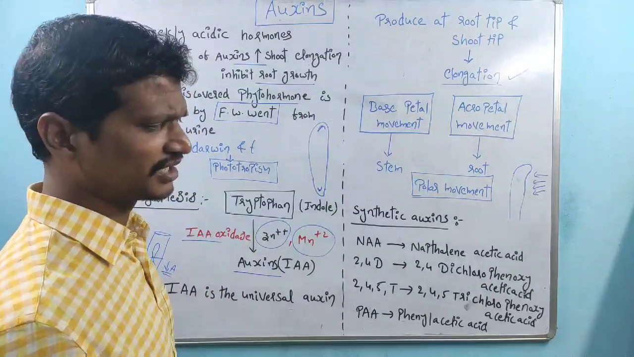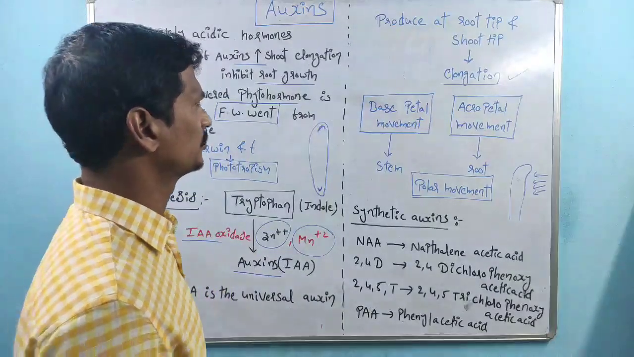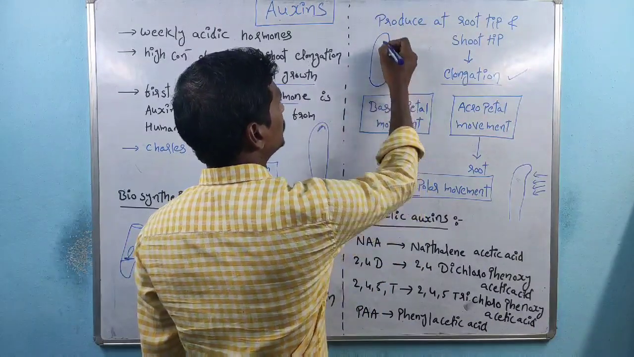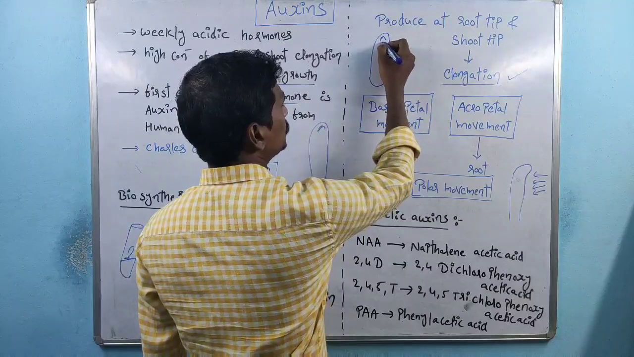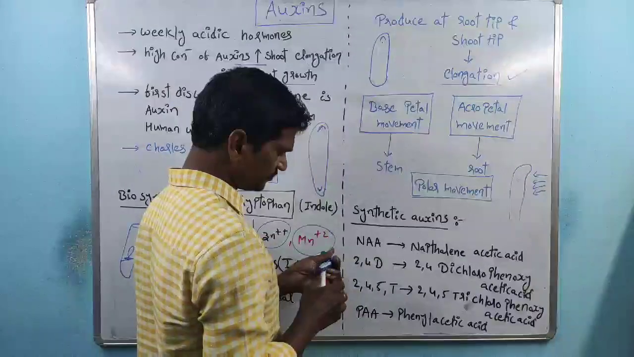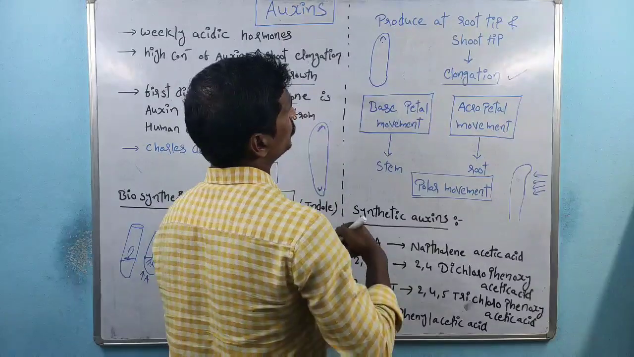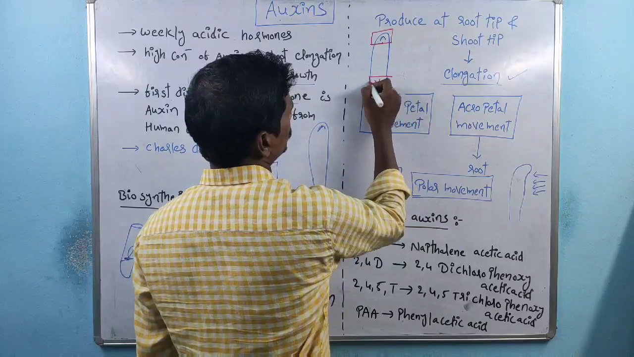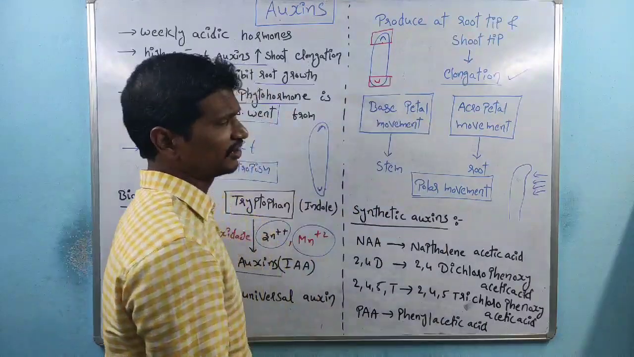Sir, how are these transported? First, suppose this is one of the plant parts, right? Here this is the shoot. This part produces the phytohormones. The shoot tip part and the root tip part produce the phytohormones. This is the shoot tip and this is the root tip. So the tip parts produce the phytohormones.